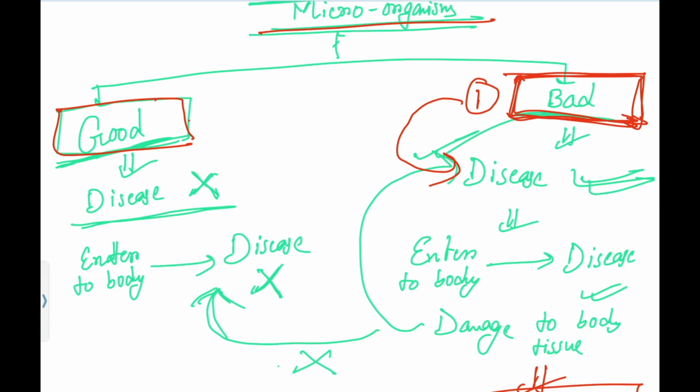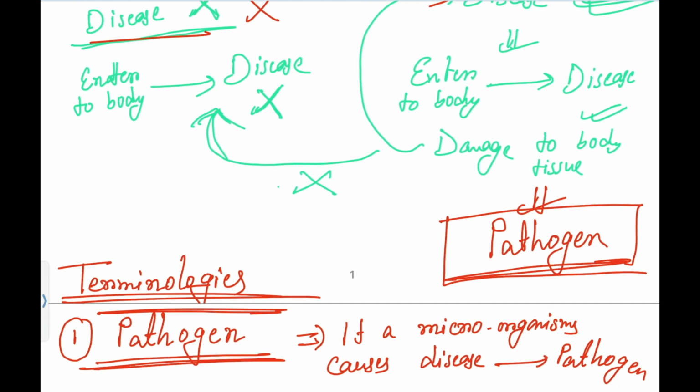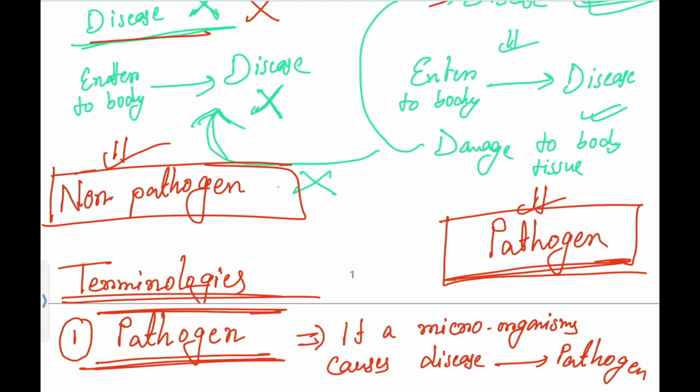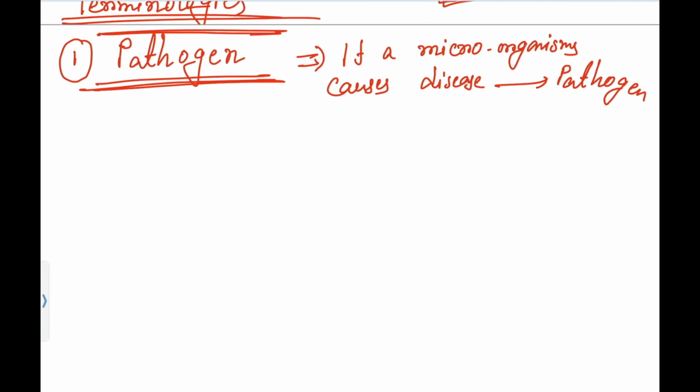As good microorganisms don't cause any disease, let's give them the name non-pathogen. As simple as that. So good microorganisms are non-pathogens as they don't cause disease, and bad microorganisms, as they cause disease, we will call pathogens. Everything is based on that. Let's give an example.